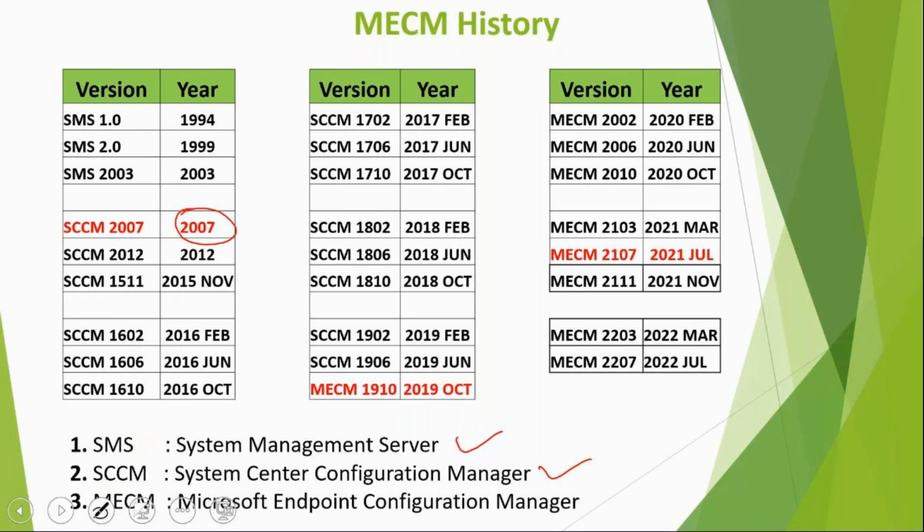And multiple versions of SCCM like 2012, 15, 11. These three versions released in the year 2016. These three versions released in the year 2017. Then these three versions released in 2018, and these three in 2019. But in the year 2019, they changed the name again to MECM. Previously we used to call it SCCM, but now it is Microsoft Endpoint Configuration Manager. That's the new name of this product.